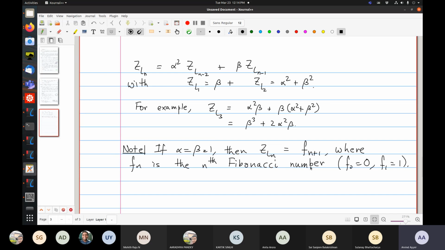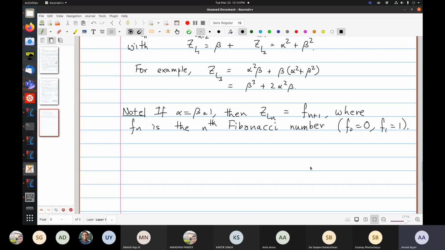What do we do? It turns out there is a well-known generalization of the Fibonacci numbers known as the Fibonacci polynomials.